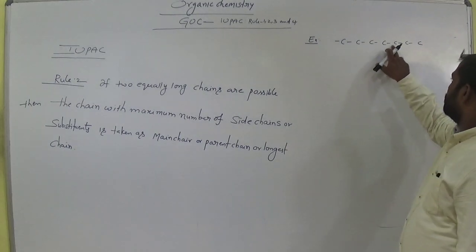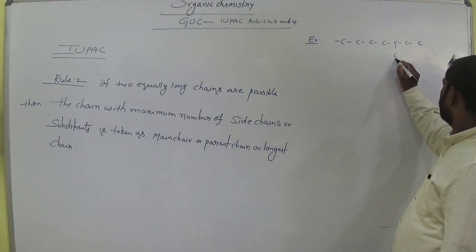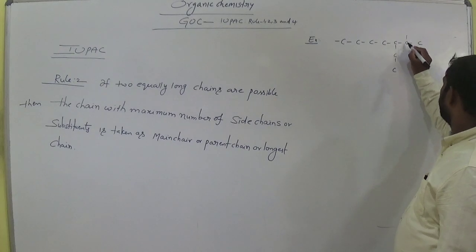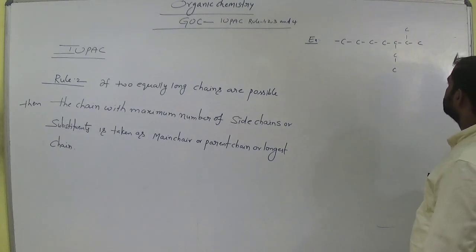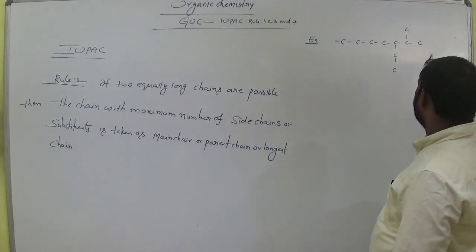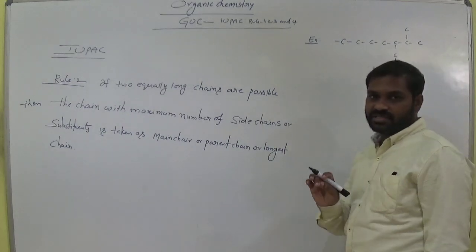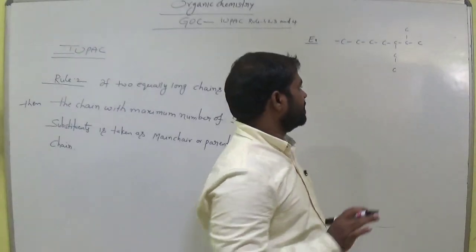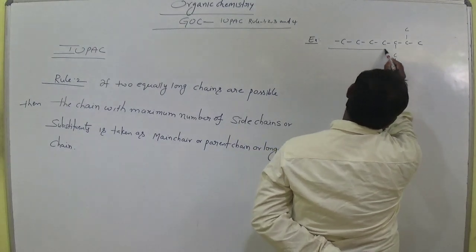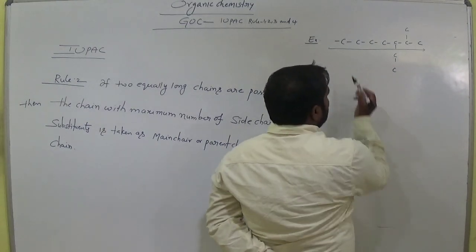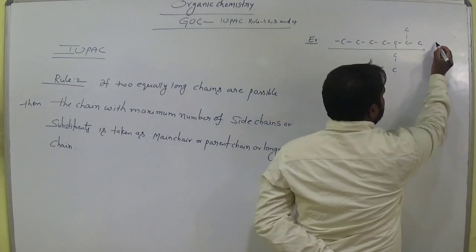So 1, 2, 3, 4, 5, 6, 7. Now this is the given compound. I would like to select the longest carbon chain. Suppose I move in this direction and count how many carbons are possible: 1, 2, 3, 4, 5, 6, 7 carbons in this direction.